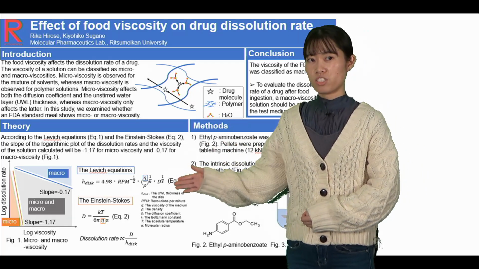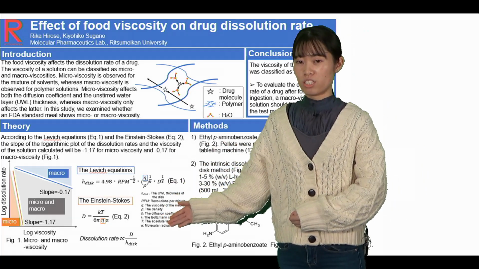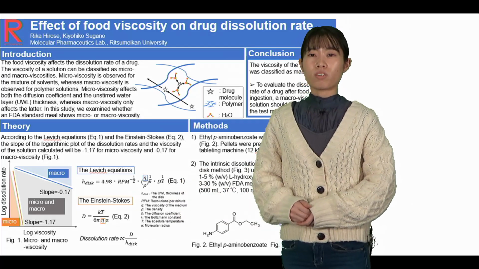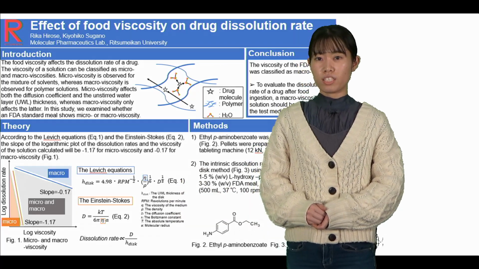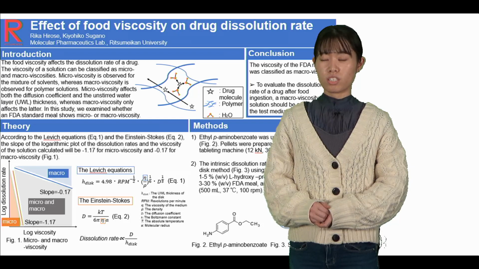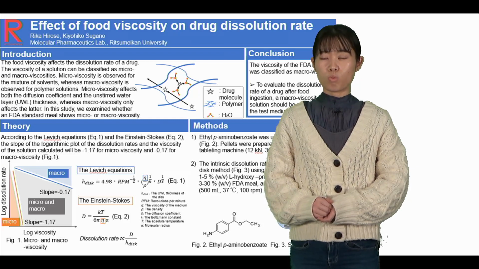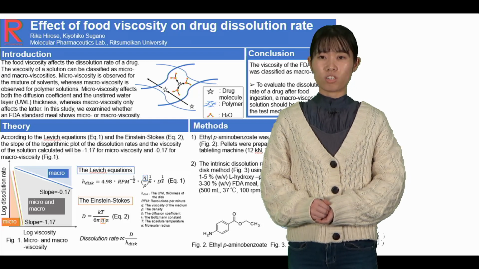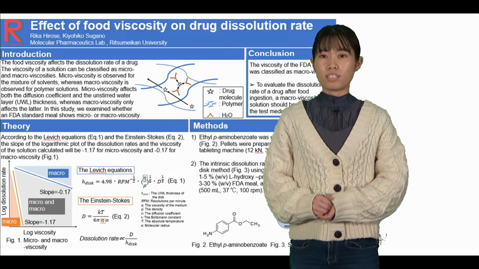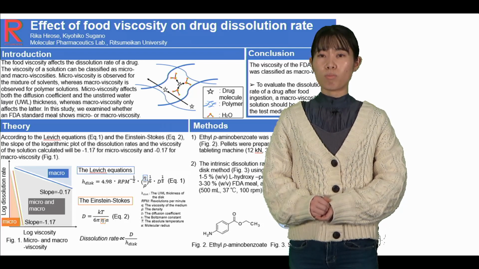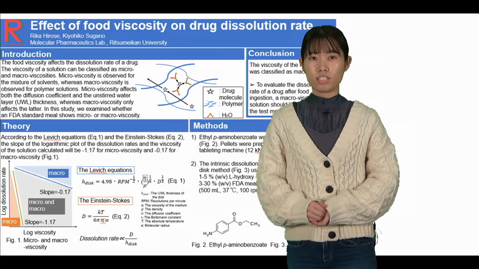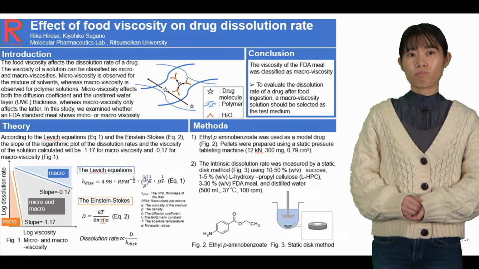According to the Levich and the Einstein-Stokes equations, the slope of the log plot of the dissolution rate and the viscosity of the solutions is calculated to be minus 1.17 for micro viscosity and minus 0.17 for macro viscosity. Let's move on to the method.